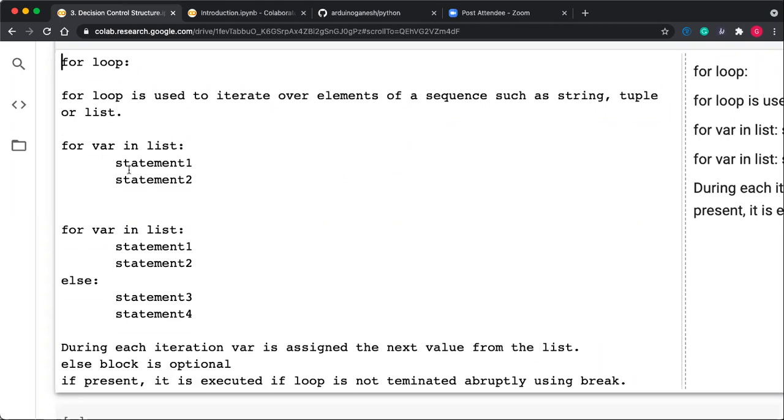And what is the syntax for using the for loop? Here there is no i equal to 0, i less than...